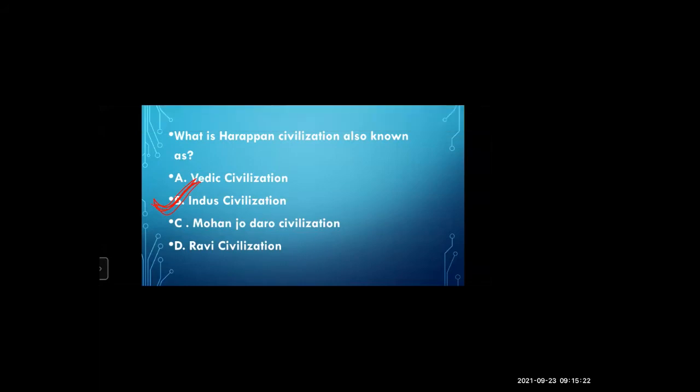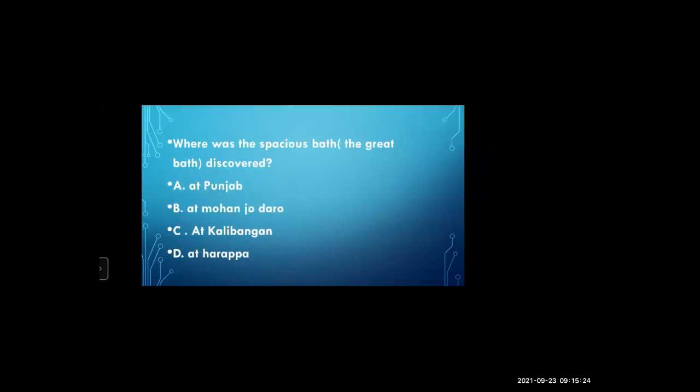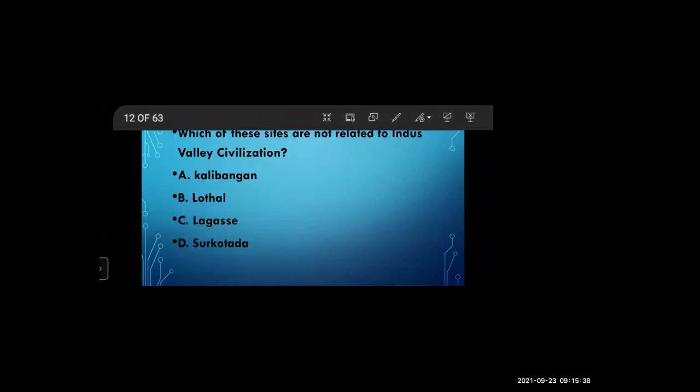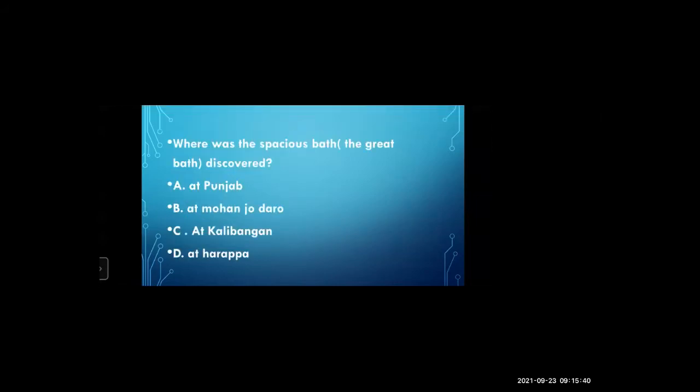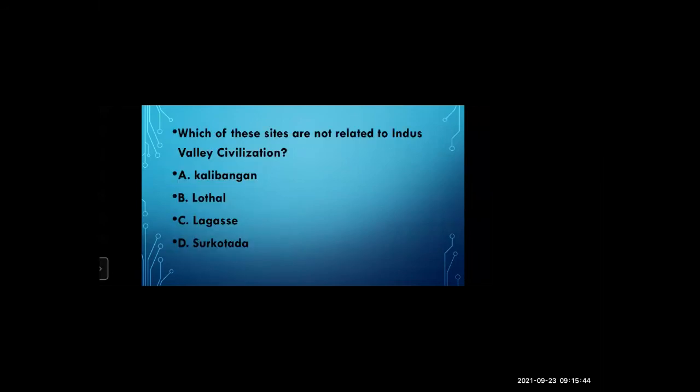Okay, let's move forward. Where was the spacious bath or the Great Bath discovered? At Punjab, at Mohenjo-daro, at Kalibangan, at Harappa? Where was the Great Bath discovered? At Mohenjo-daro. Very good.